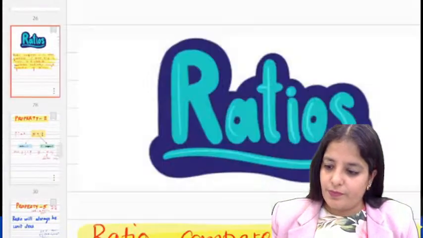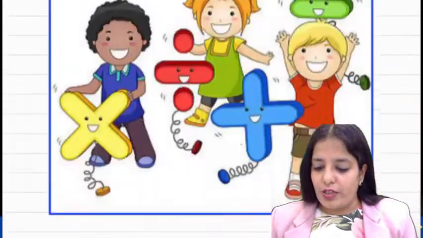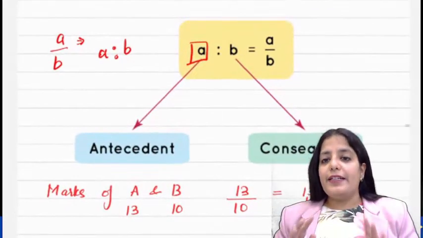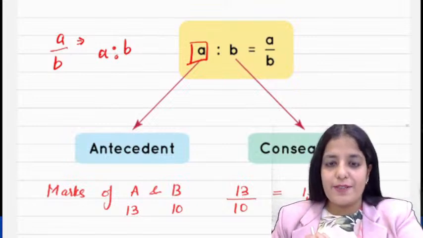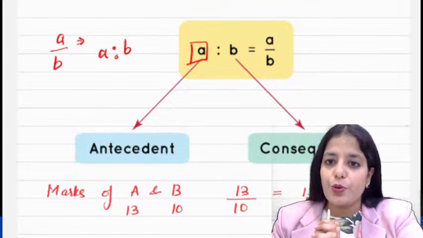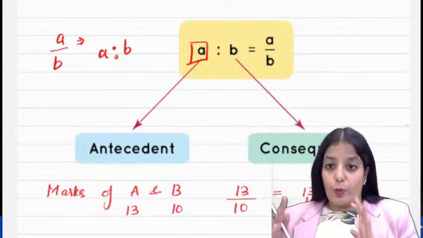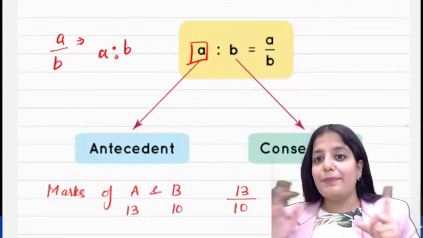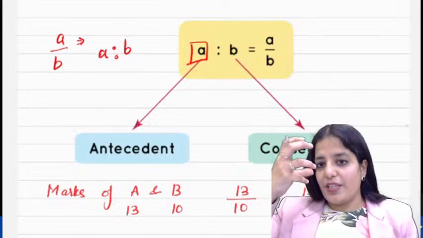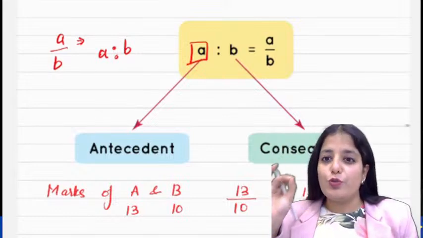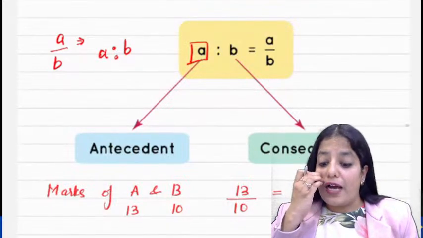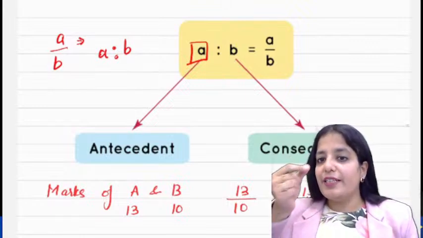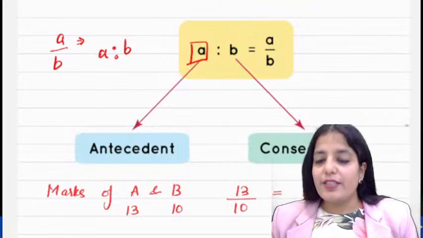You must be very clear with the properties of ratio. Very important: how is ratio expressed? Basically, what do we do in ratio? We compare two or more quantities through which operation of mathematics? Through division. We don't multiply them, we divide them. Now this operation of division can be written in which form? Is-to form, right? Suppose I compare the marks of two students A and B, 13 and 10, using ratio. So I am going to divide them, 13 upon 10.